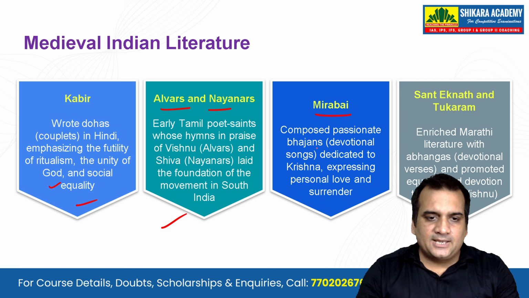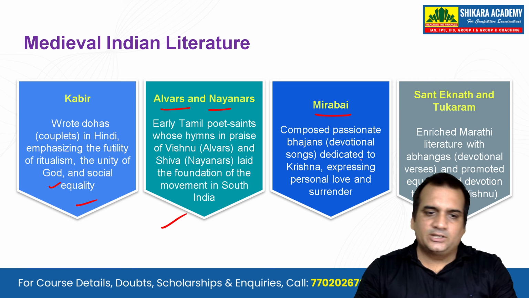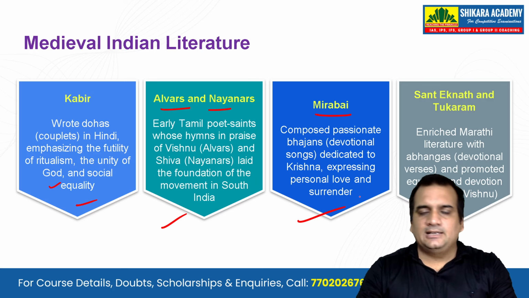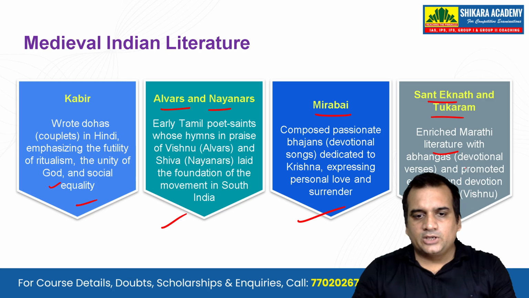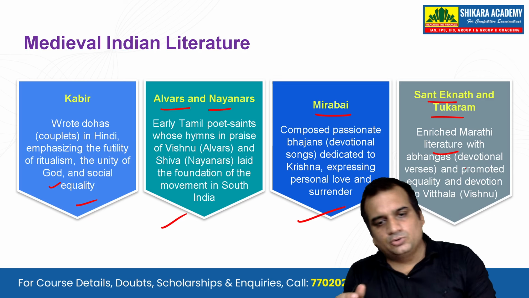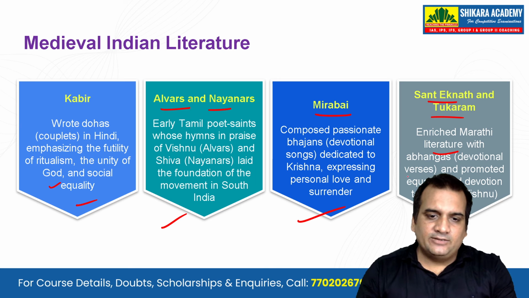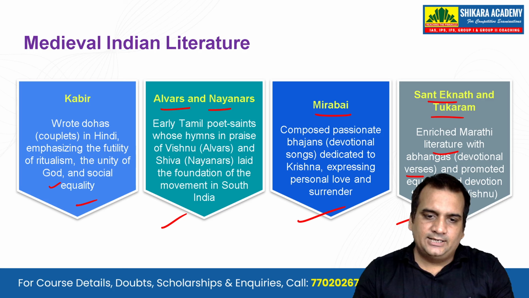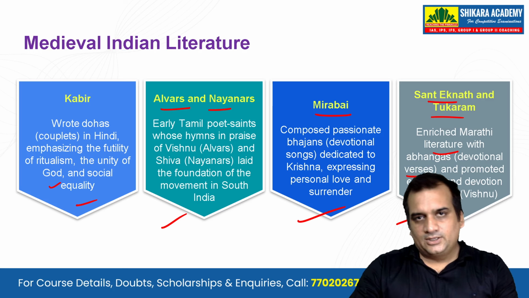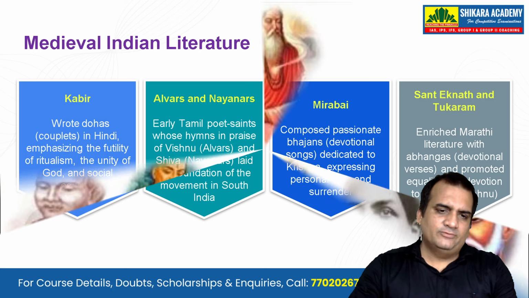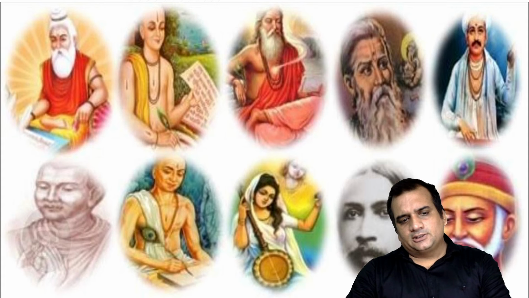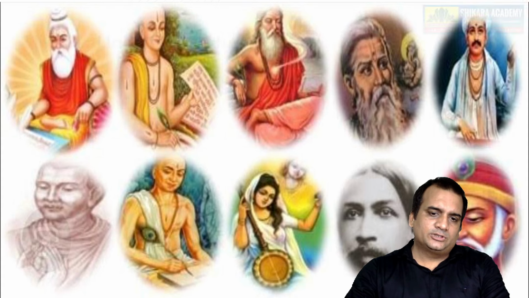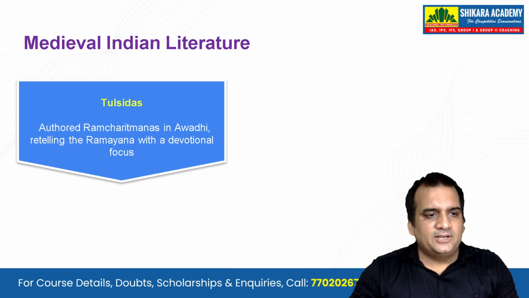Then Mirabai composed passionate verses. She was a devotee of Krishna, expressing personal love and surrender toward God. And then Sant Eknath and Tukaram enriched Marathi literature with Abhangas. We have also read about Abhangas before. These are devotional verses that promoted equality and devotion to Vithala, who is also an incarnation of Vishnu. Here you can see the poets of the Bhakti movement: Mirabai, Tulsidas, Kabir and Tukaram, etc.